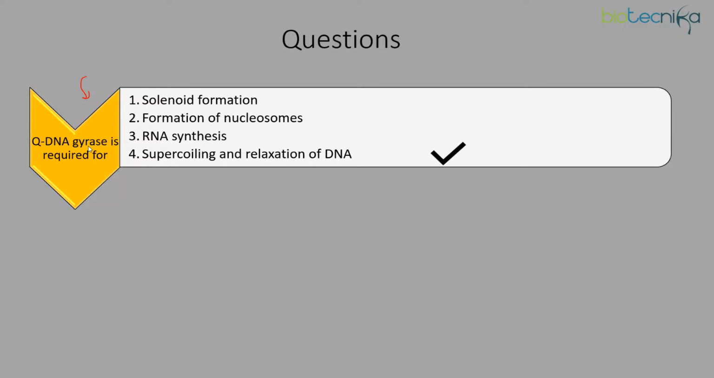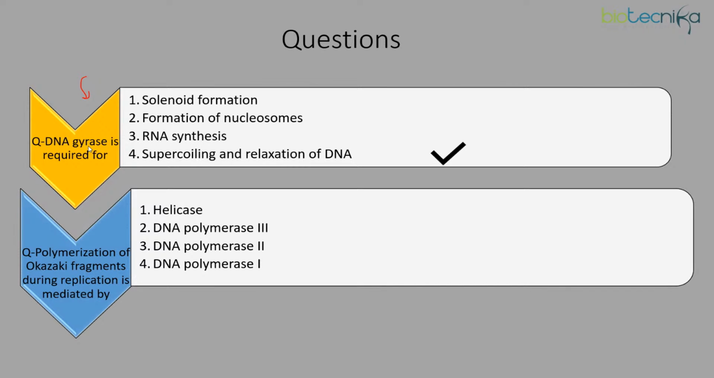Relaxation of DNA. So the main purpose in the DNA replication which is being targeted by DNA gyrase, which is a topoisomerase, is the relaxation. Relaxation in the sense the stress which would build up needs to be relaxed. And stress would get generated because we are opening up the two tightly coiled DNA strands. Now, the next question is, polymerization of Okazaki fragments during replication is mediated by? Which of these enzymes is going to help with the polymerization of Okazaki fragments?